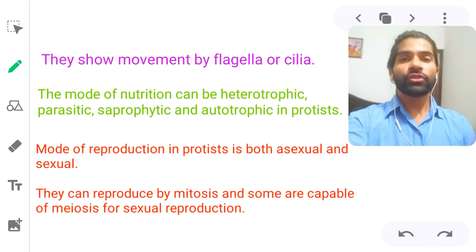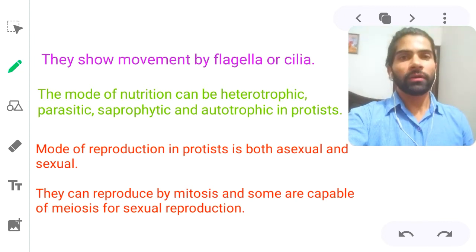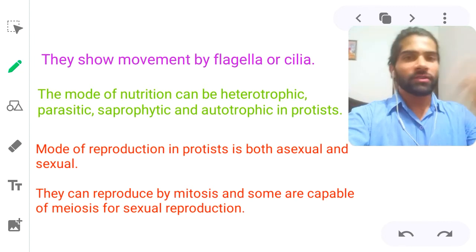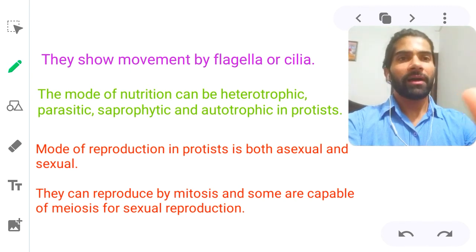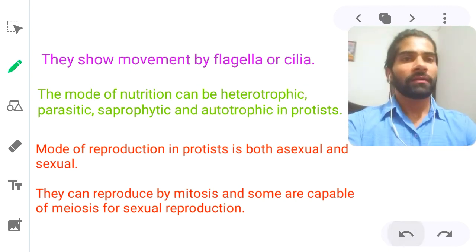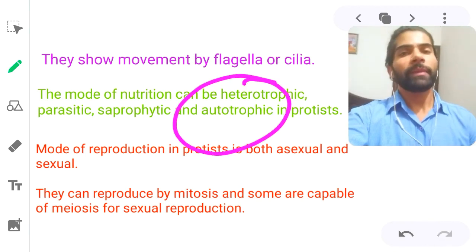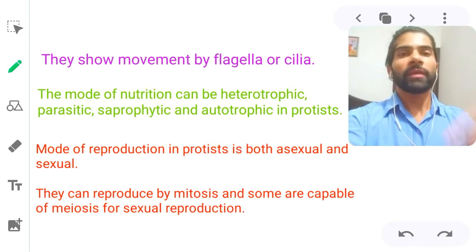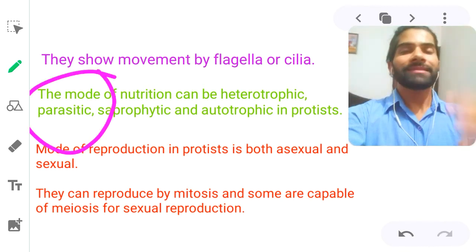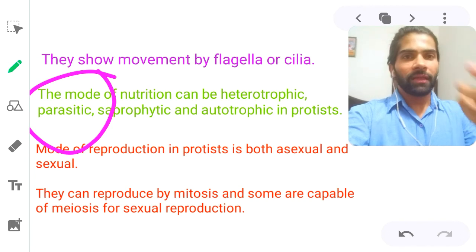The mode of the nutrition, that means how they are taking their food, they depend on others or they are making themselves. So they are heterotrophic, depends on other, you know very well. Autotrophic, they can prepare their food on self because they have a chlorophyll, chloroplast structures, green pigment. And parasitic, they present over the body of the other organisms and they feed on them.